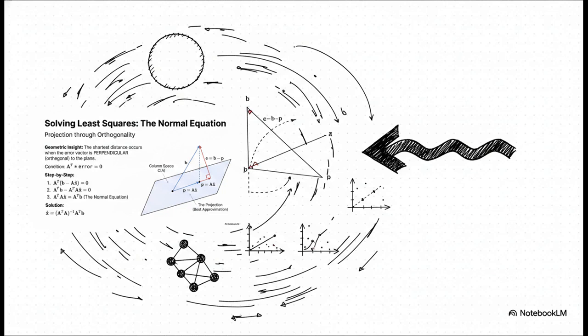We find that closest point by just projecting our target vector b straight down onto the column space. Think of it like casting a shadow at a perfect 90-degree angle. This is called an orthogonal projection. The spot where that shadow lands, that's our point P, and that is our absolute best guess. The little gap between our guess and the real thing, that arrow vector E, is now as short as it can possibly be. And this right here, this is the core idea behind almost all of linear regression.